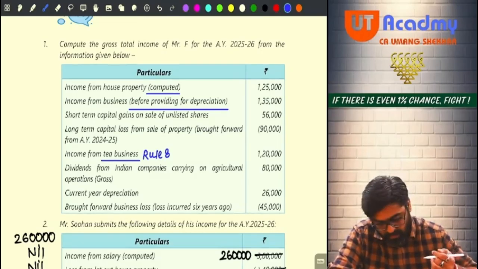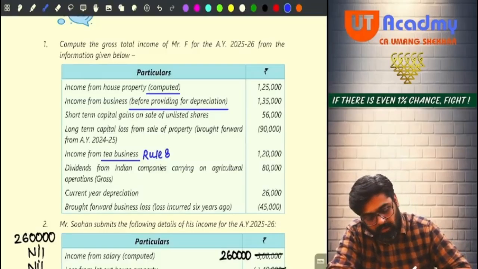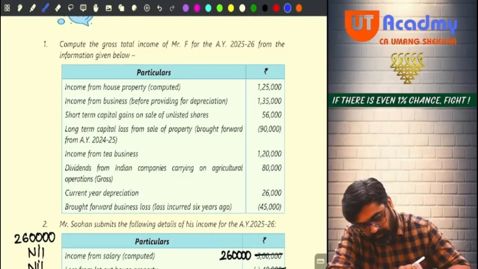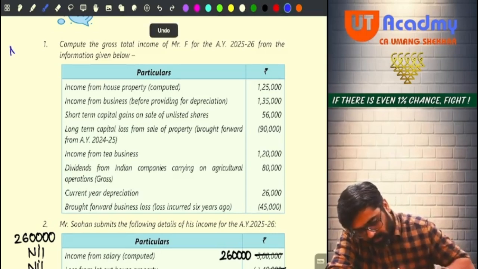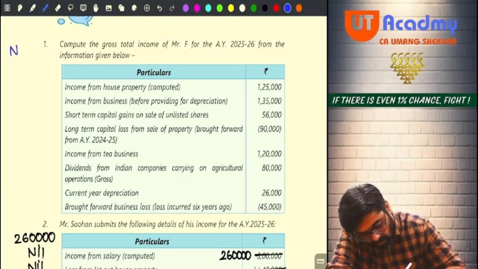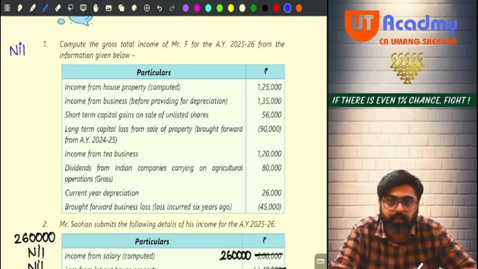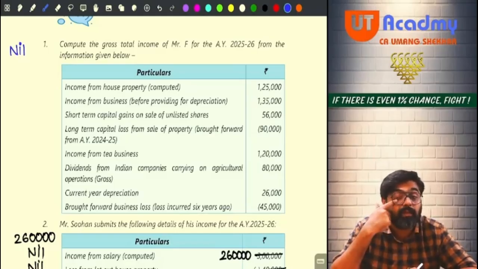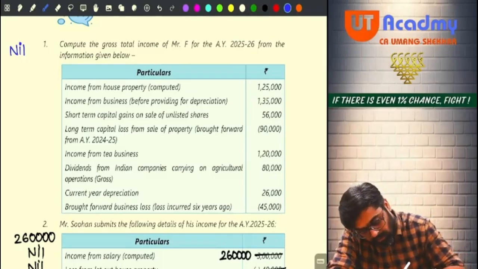Yes or no? Now see. Do you have income from salary? Tell me yes or no. Do you have income from salary? No. So income from salary will be nil. Do you have PGBP? Do you have a house property income? You have house property, no? 1,25,000. So against that house property, is there any loss eligible for set off? No. So your house property income will be 1,25,000.